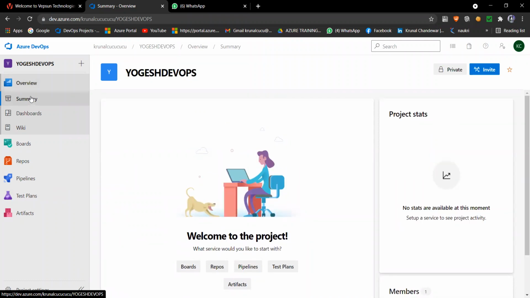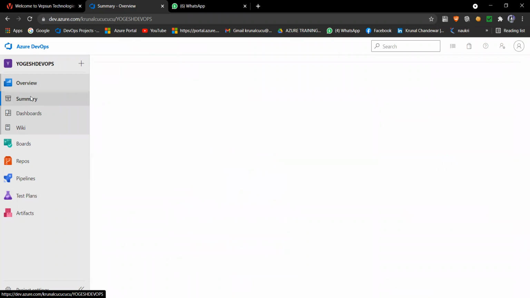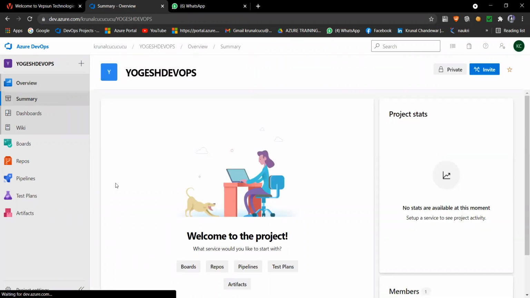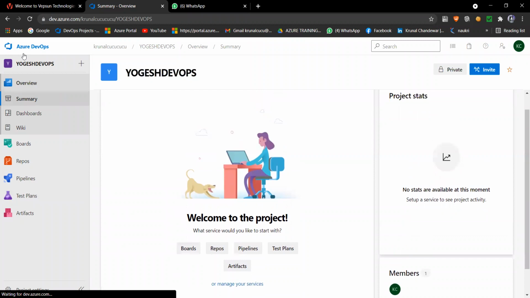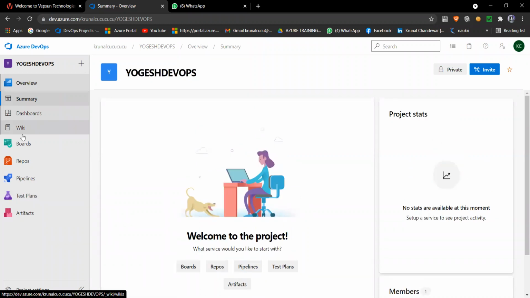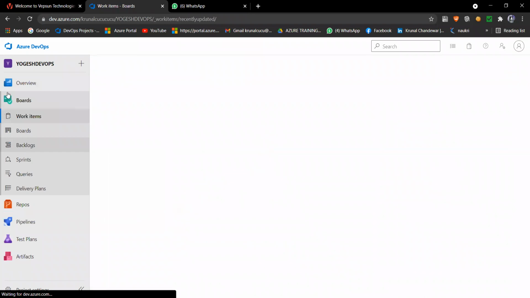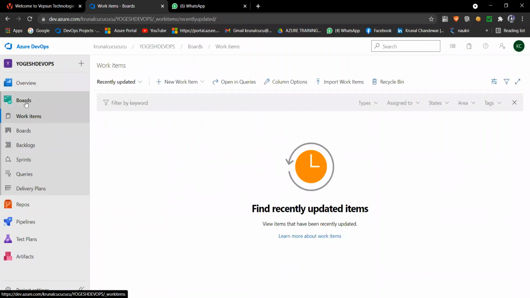If you click on summary, so this summary, dashboard, wiki, even boards, everything is giving you information, and boards are the first part of Microsoft Azure DevOps. This board is handled by your project manager or your team leader, who will give you tasks on what to do.